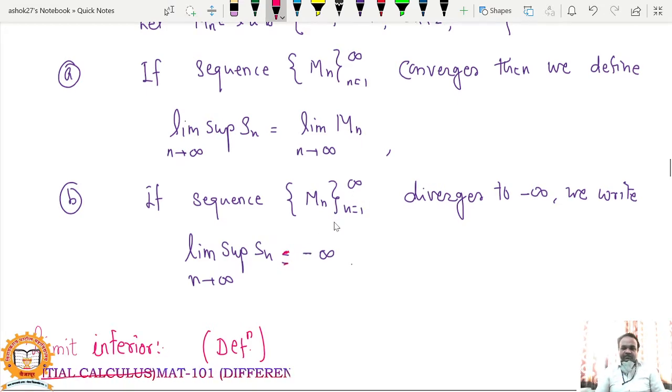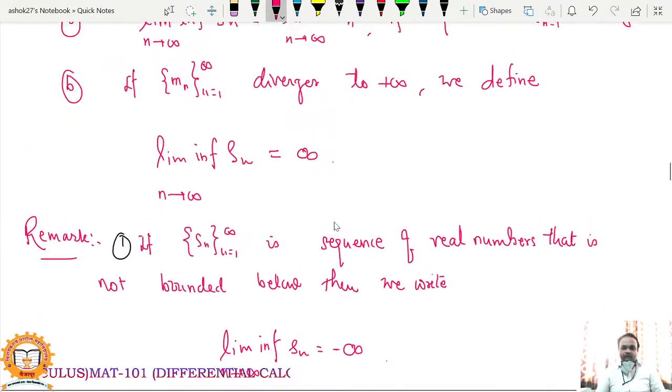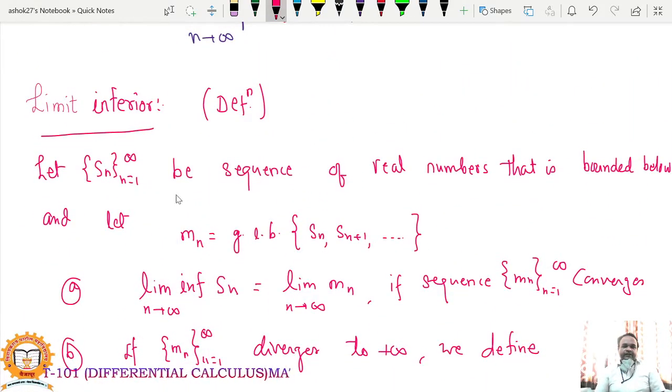What is the definition of limit inferior? Let Sn be a sequence of real numbers that is bounded below, and let small mn be the greatest lower bound of the set Sn plus 1 up to infinity. Then limit inferior of Sn is nothing but the limit of the sequence small mn as n tends to infinity, if sequence mn converges. Naturally, if sequence mn converges, then its limit exists, and that limit will be the limit inferior of the sequence Sn.